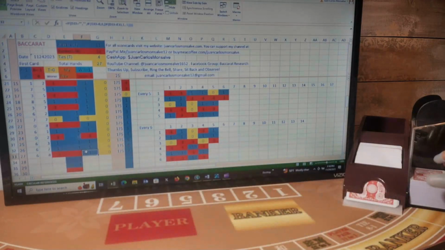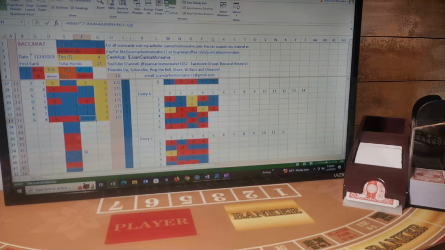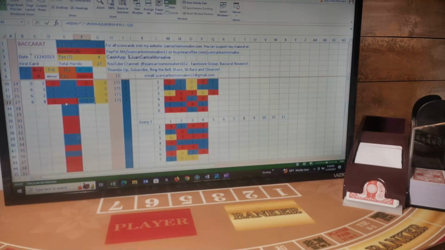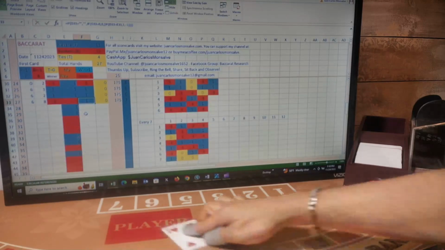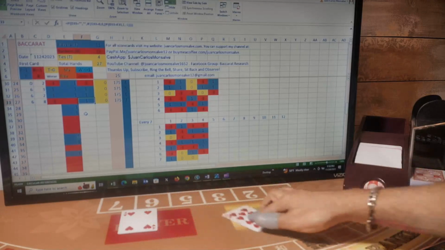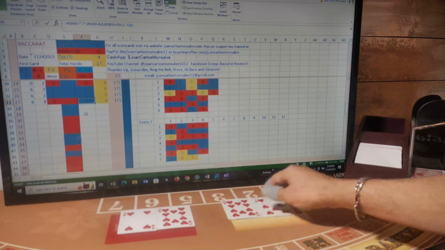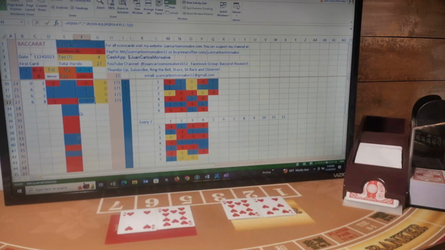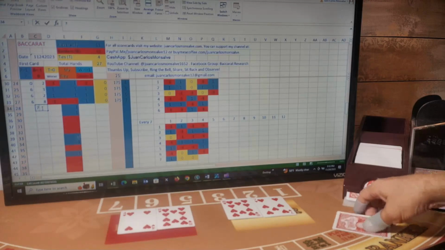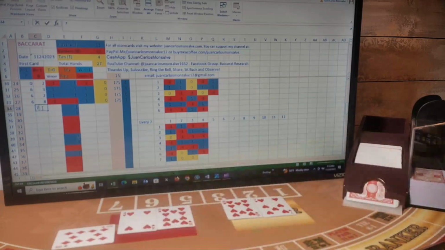For my next two hands I will be playing player. First card for player, first card for banker, second card for player, second card for banker. Banker has a 7 and it stands, and player has a 4 and gets a third card. The third card is a 0. So 7 banker, 4 player. This is a banker hand. I was betting player. I lost this hand.